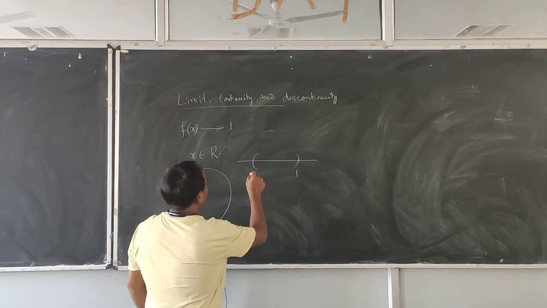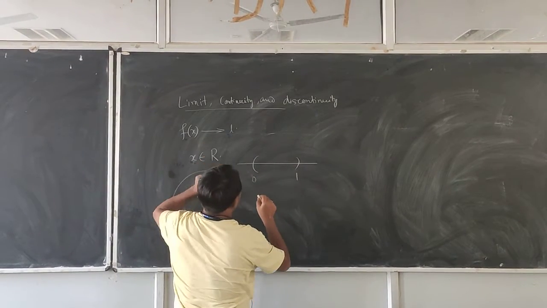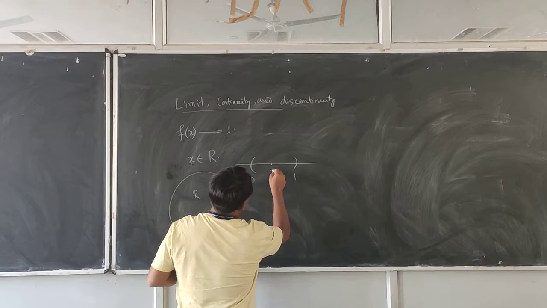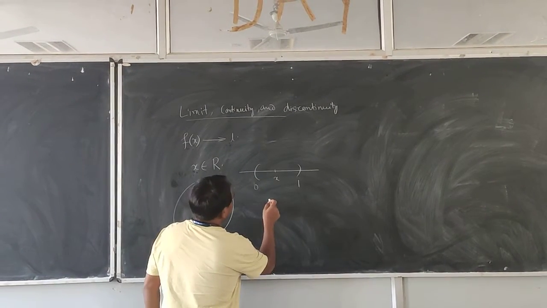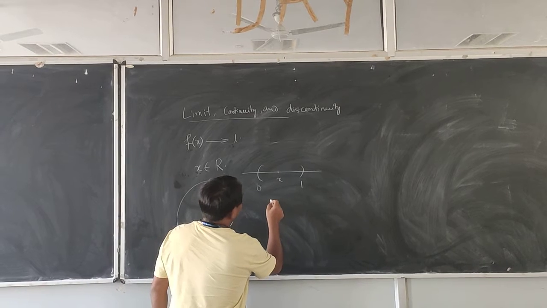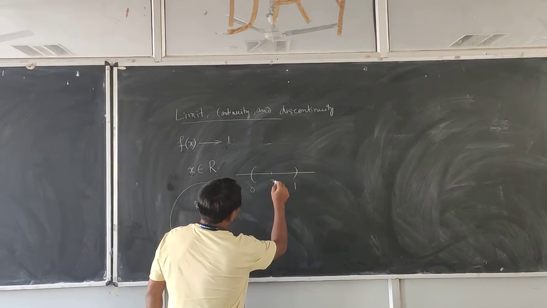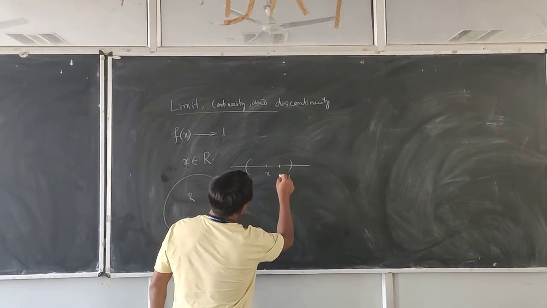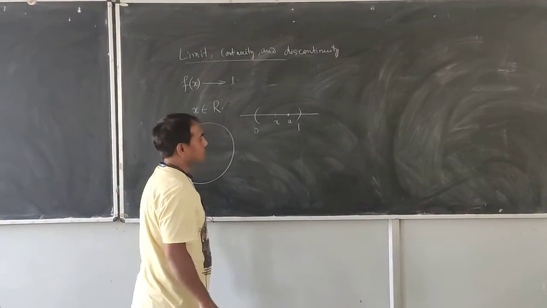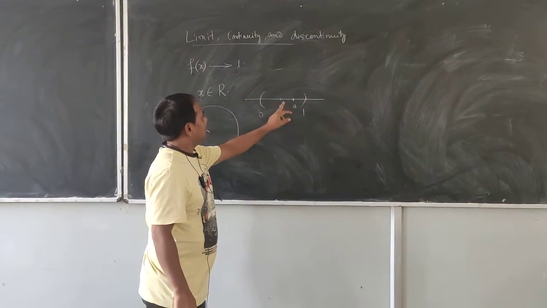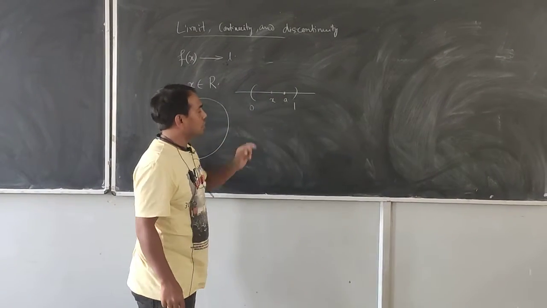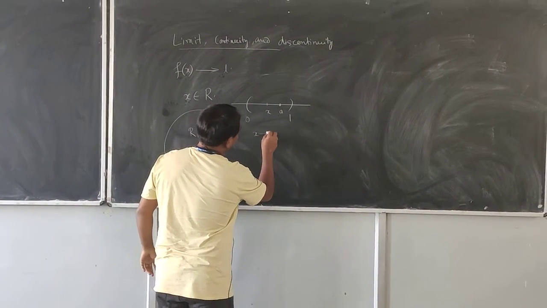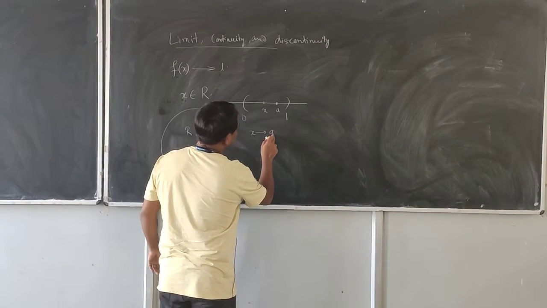Now f(x) tends to L. What does this mean? x is any arbitrary point here, and we are going to some point A. What will be the value of f(x) when x is approaching A? It means x is going near to A.